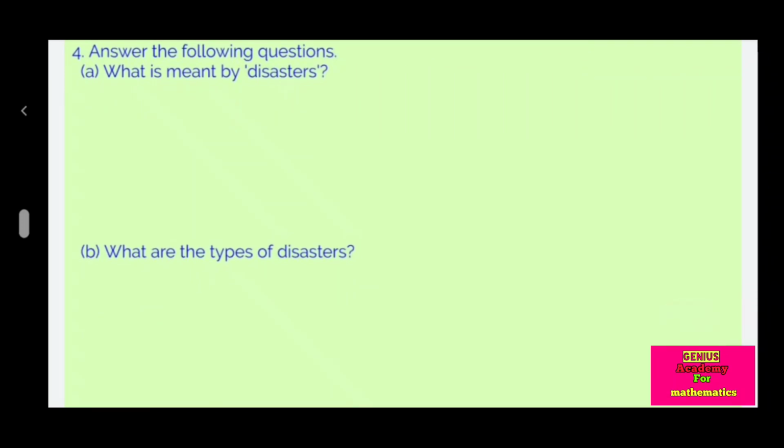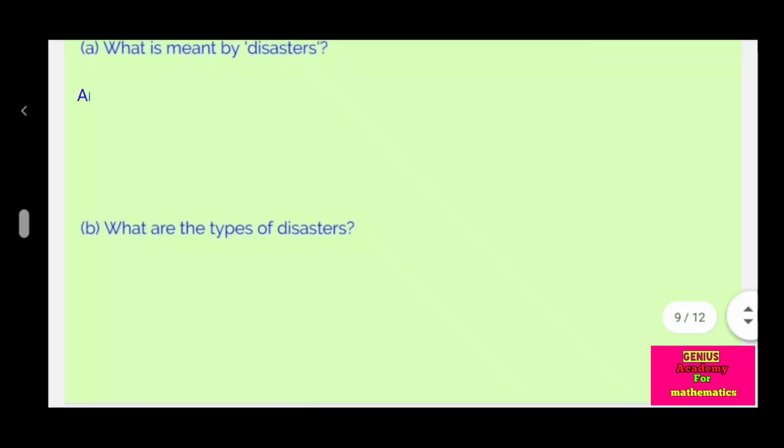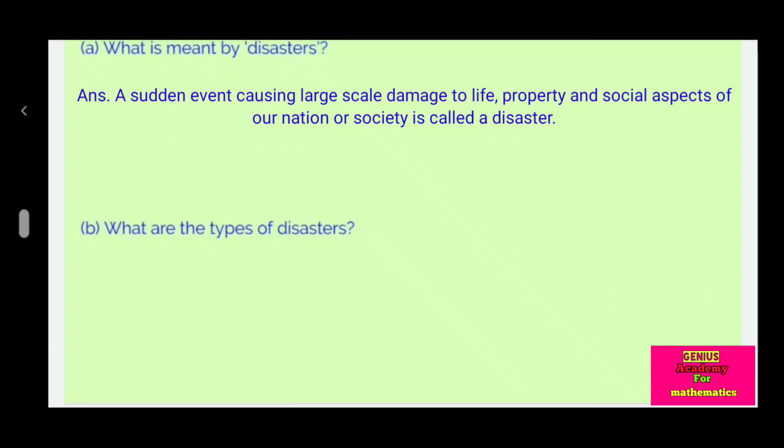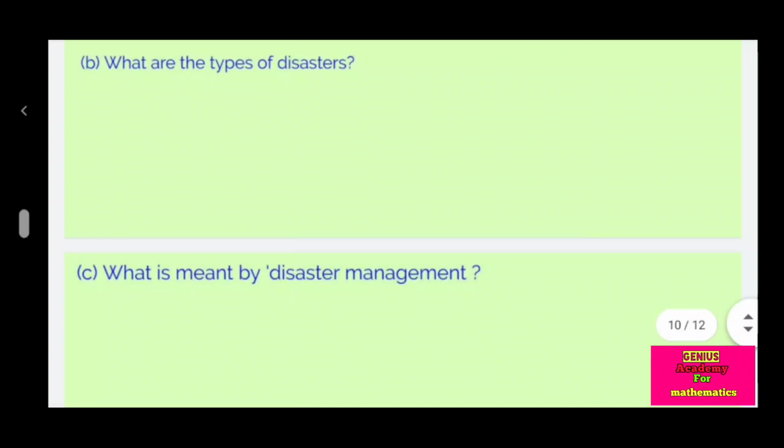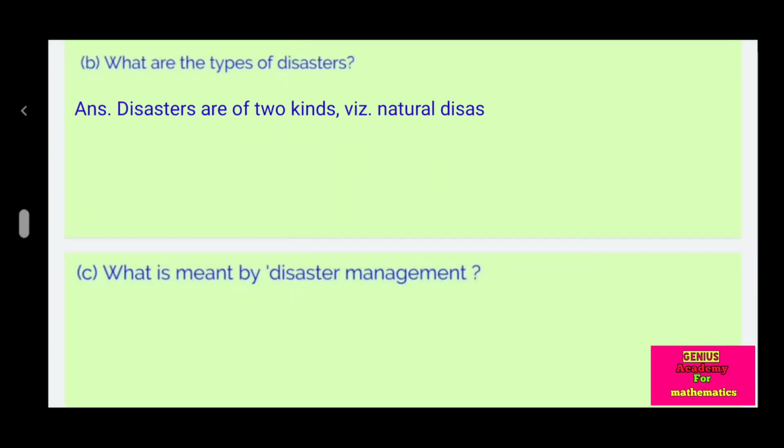Question 4 is, answer the following questions. A. What is meant by disaster? Answer is, a sudden event causing large-scale damage to life, property and social aspects of our nation or society is called a disaster. What are the types of disasters? Disasters are of two kinds, namely natural disasters and man-made disasters.